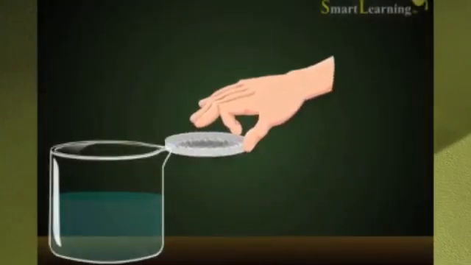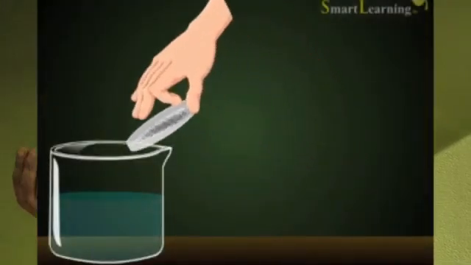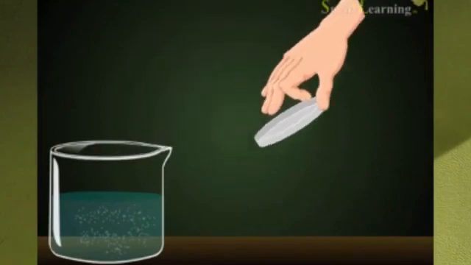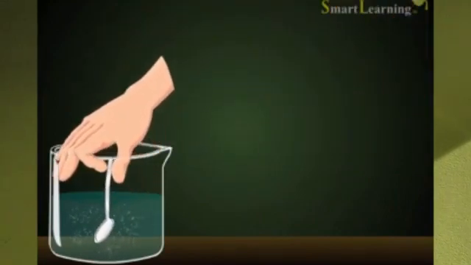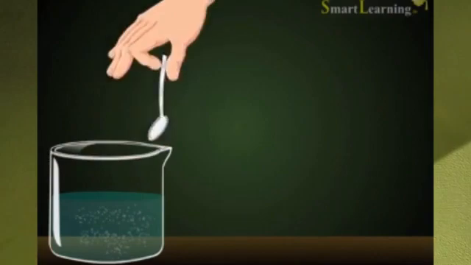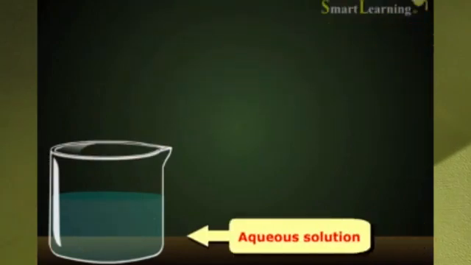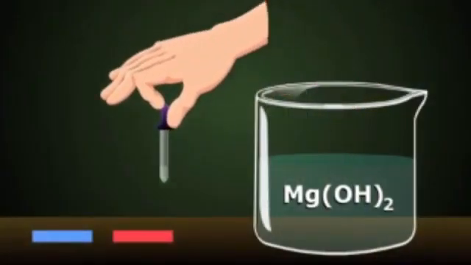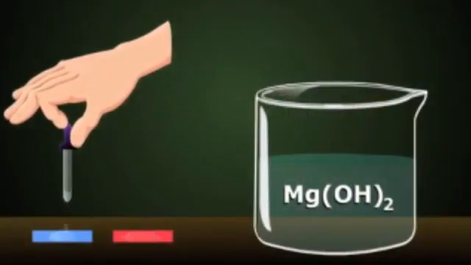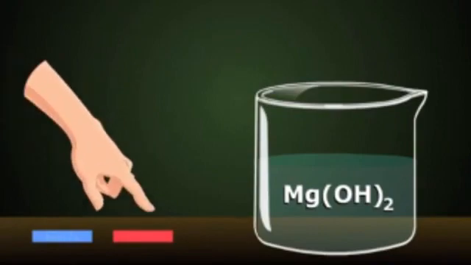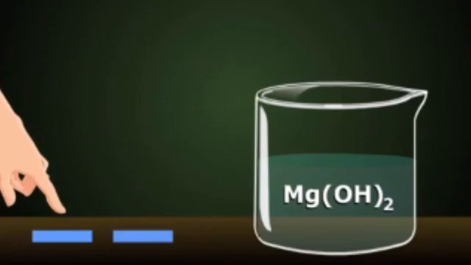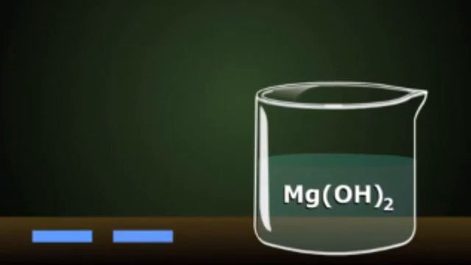Next, we can dissolve this ash in water and check its nature, whether it is acidic or basic. So take some water in a beaker and dissolve this ash. And check it with blue and red litmus paper. Then you can see that it turns red litmus to blue. That means it's basic in nature.